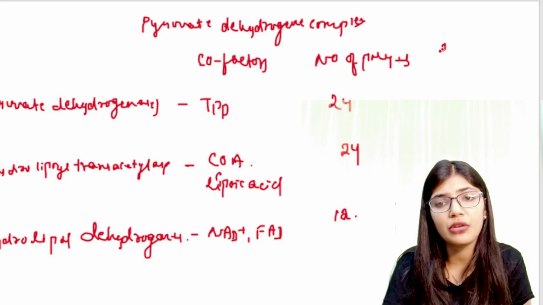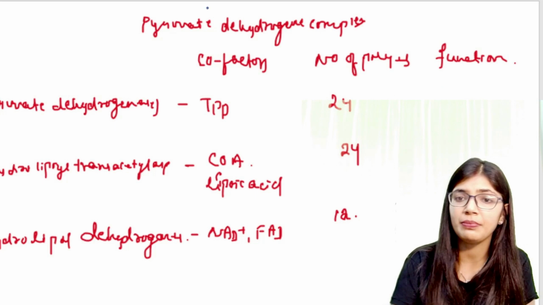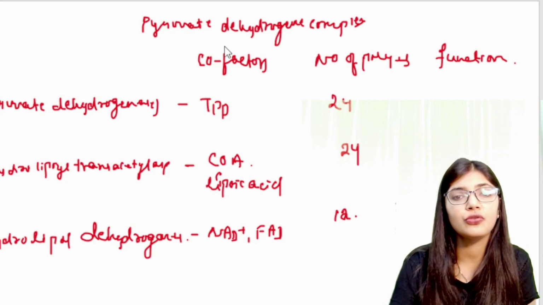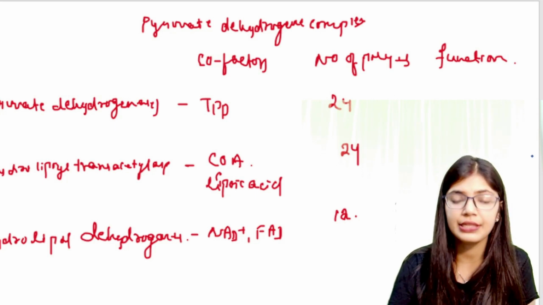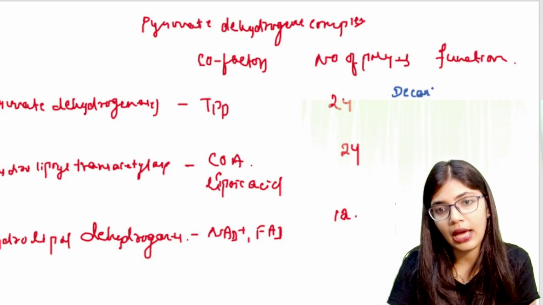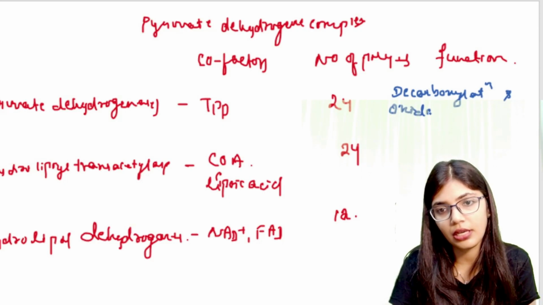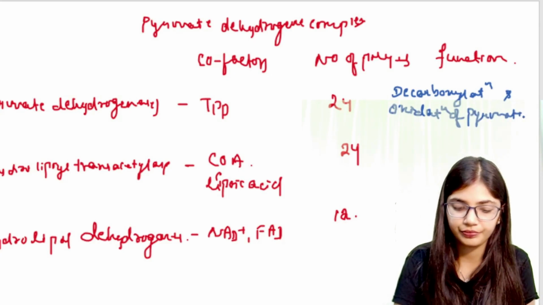Now let us see the functions. Since there are three different enzymes, they must have different functions. The function of E1 is decarboxylation and oxidation of pyruvate.